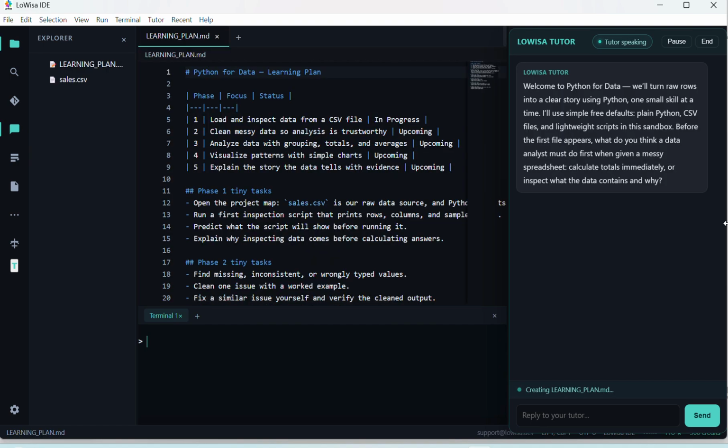Welcome to Python for Data. We'll turn raw rows into a clear story using Python, one small skill at a time. I'll use simple free defaults, plain Python, CSV files, and lightweight scripts in this sandbox.